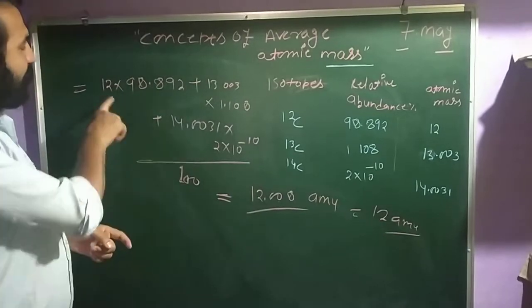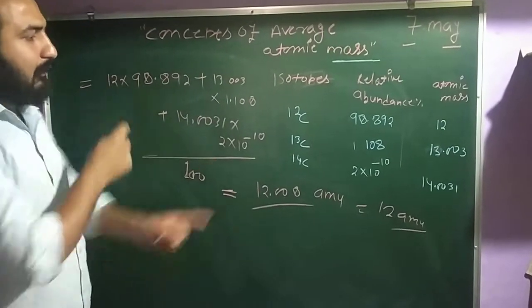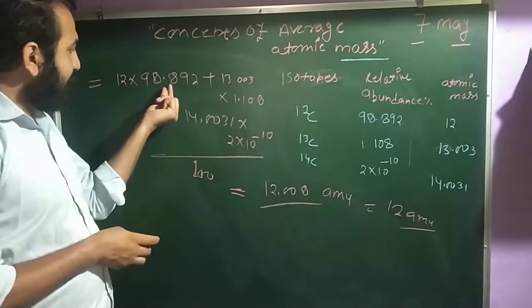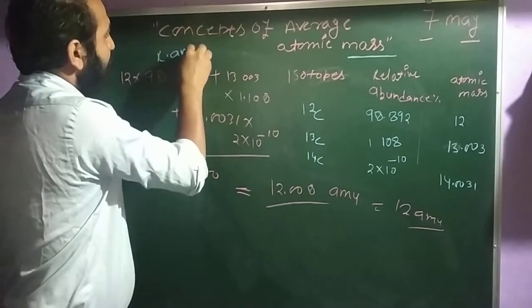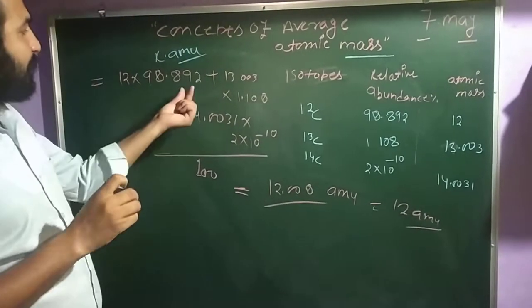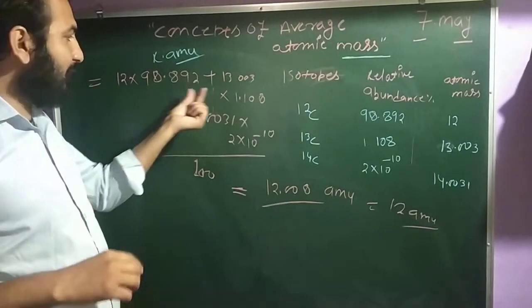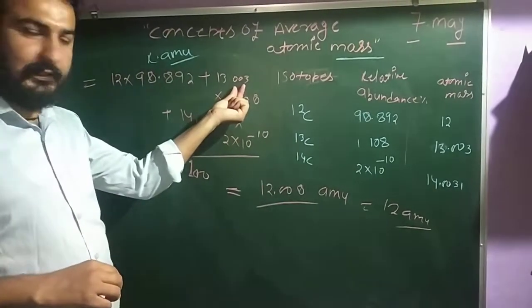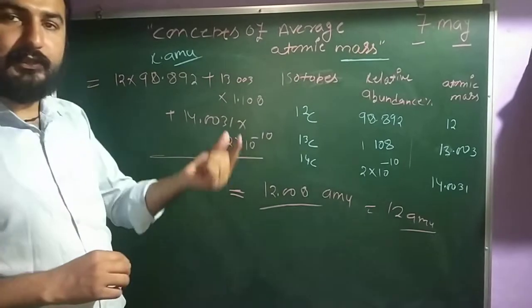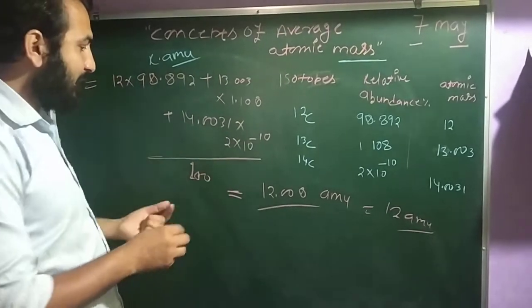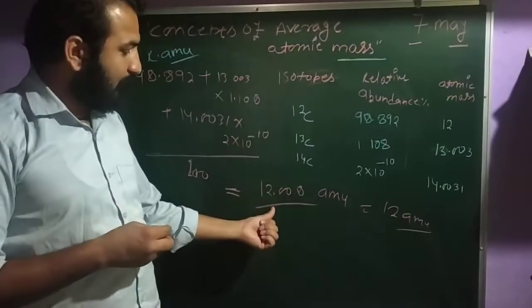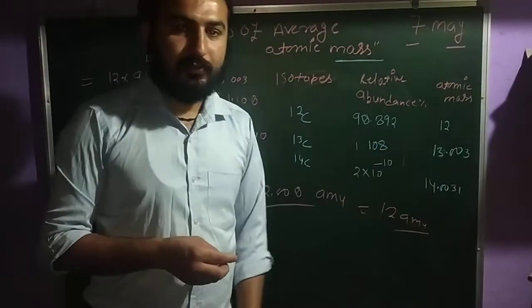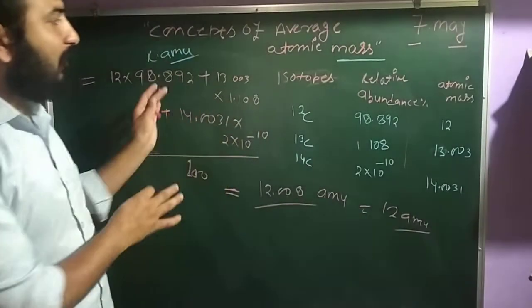Simply, you have 12 into 98.892, the relative abundance for C12 carbon, and the same for C13 and C14. After calculation it comes to 12.008, and for our convenience I'm taking it as 12 AMU. So this is the average atomic mass.